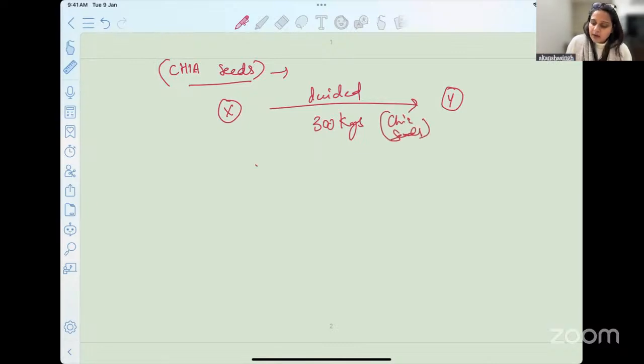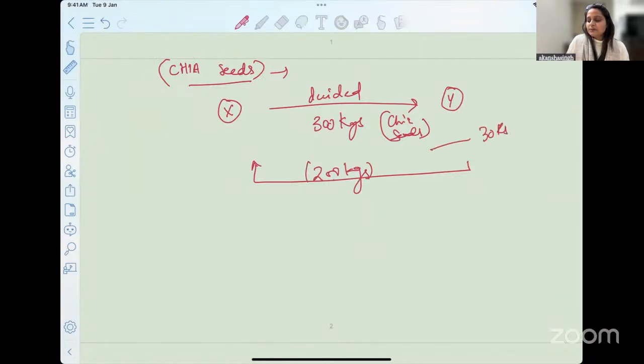Now, hypothetically, Y has delivered 200 kgs of chia seeds so far at the rate of 30 rupees per kg. When 100 kgs are still left, Y gets to know that the market price of chia seeds is going up.